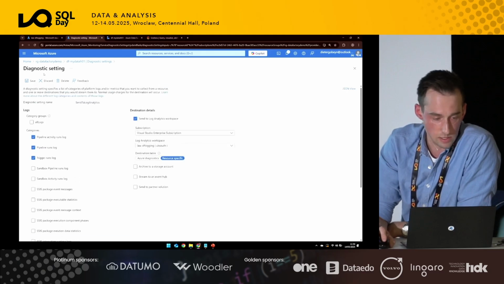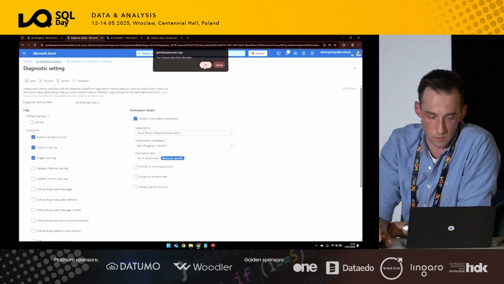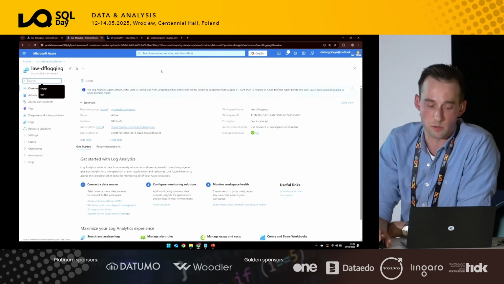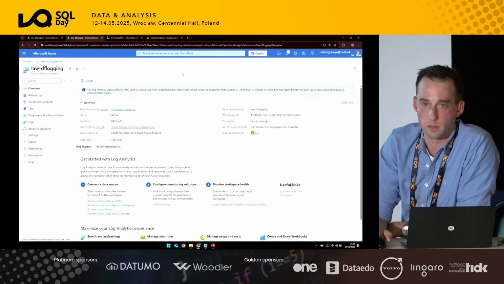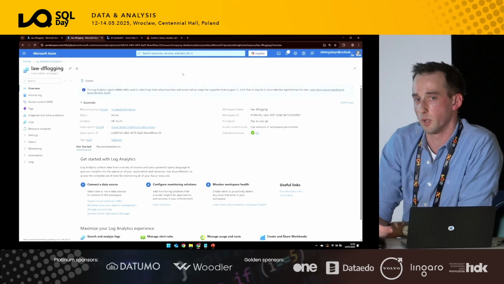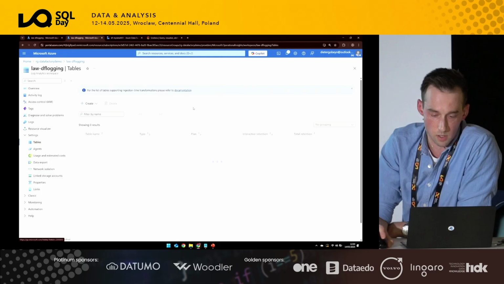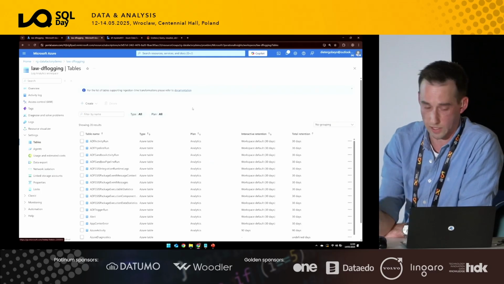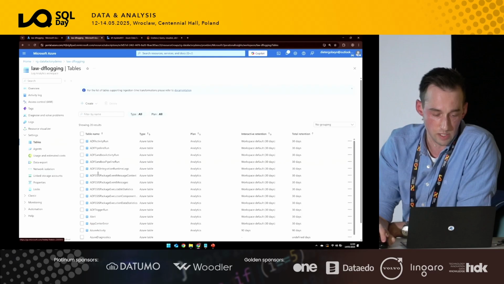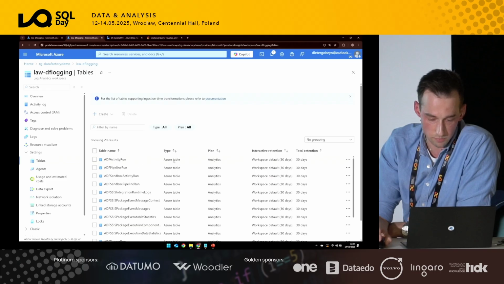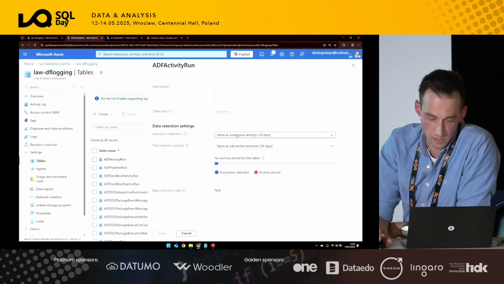So where do we end up with these logs? Looking at this Log Analytics workspace, this is a specific resource in Azure. Now, the resource itself is not charged, but you will be charged per consumption. And looking at the tables available, or the schemas, you don't need to create the schemas. They're automatically created on ingestion. I've got these very similar table names here. Let me zoom in a little bit more. These table names are really the schemas, and there's also retention. So you can also manage the retention here.